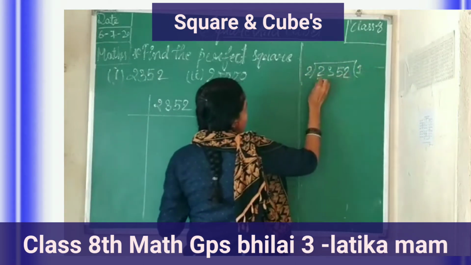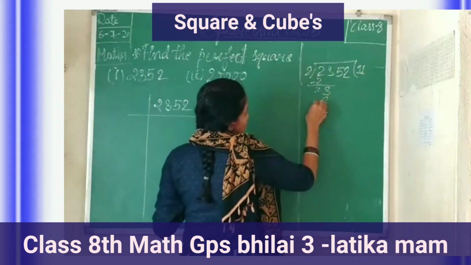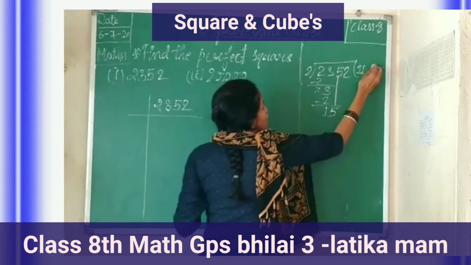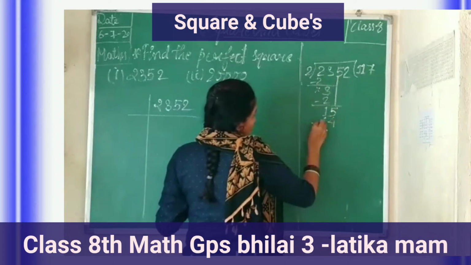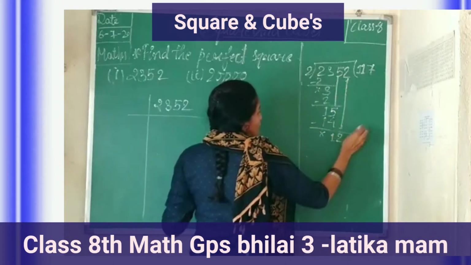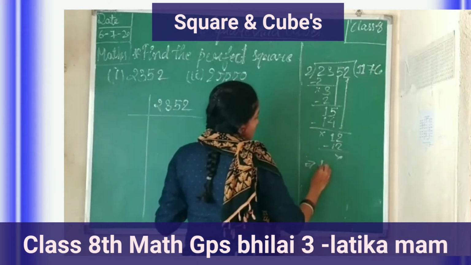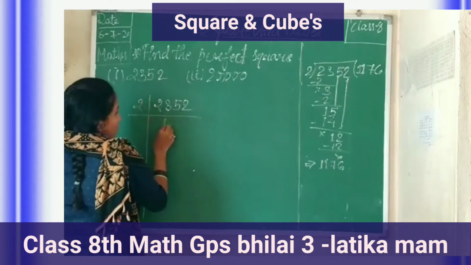2 ones are 2, 3, 2 ones are 2, minus 1, then 5, 2 sevens are 14, then 1, 2 sixes are 12. The answer is 1176. Next step,